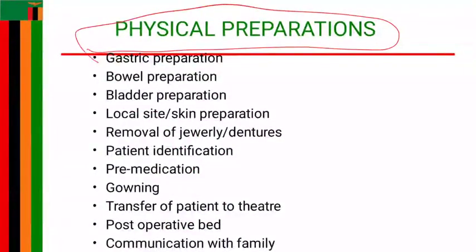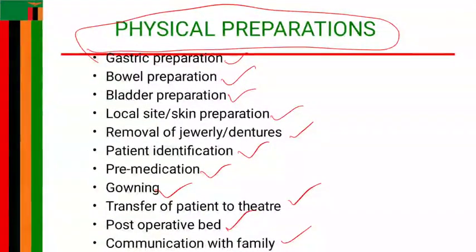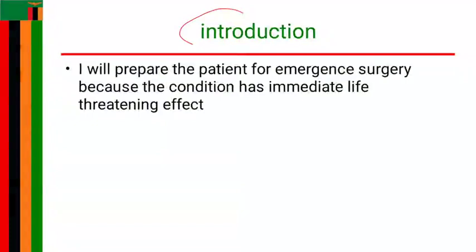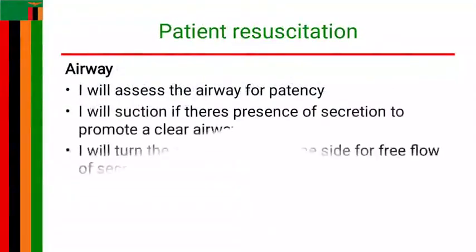Then you move on to the physical preparations: talk about the gastric preparation, bowel preparation, bladder preparation, local site or skin preparation, removal of jewelry or dentures, patient identification, pre-medication, gowning, transfer to theater, post-op bed, and of course communication to the family. So this is what you can talk about as a specific pre-op, which is emergency in nature. And these are the headings that you can talk about in terms of EMS, in terms of introduction.